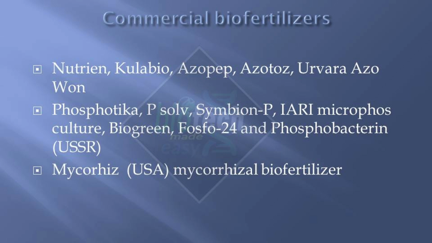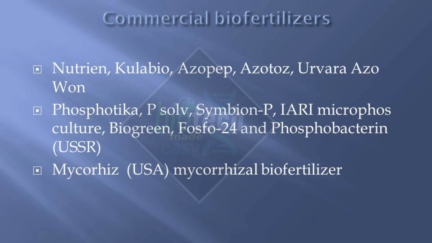Now, here are some names of commercial biofertilizers. For example, Nutrien, Culabio, Azopep, Azetos. Here you see, in 2-3 names you can see Azo. Azo is for Azotobacter, so Azotobacter might be present in these biofertilizers.